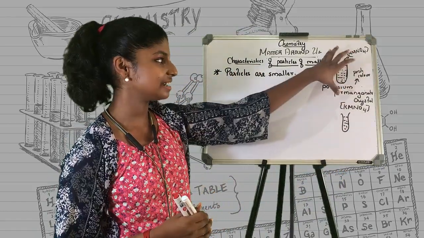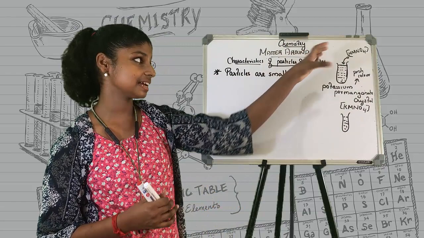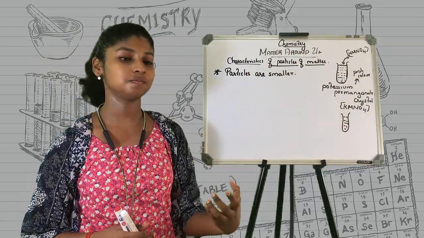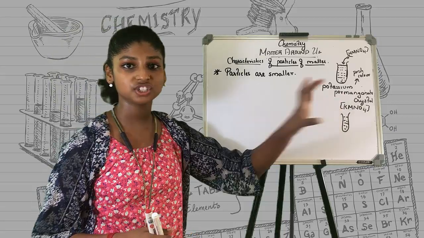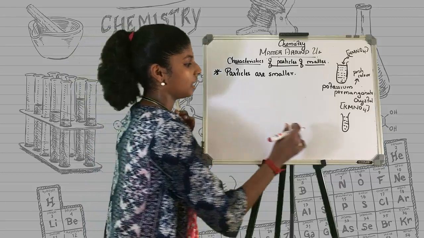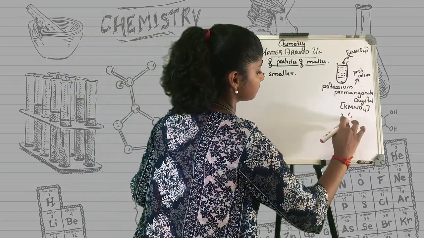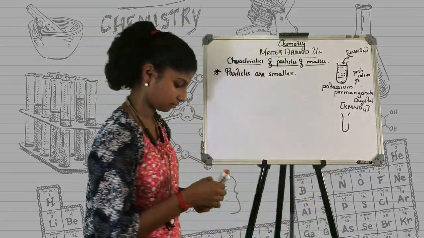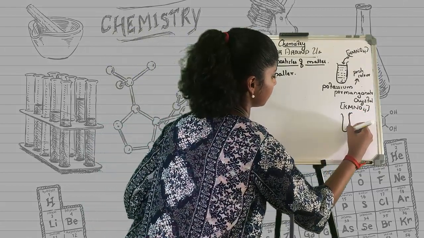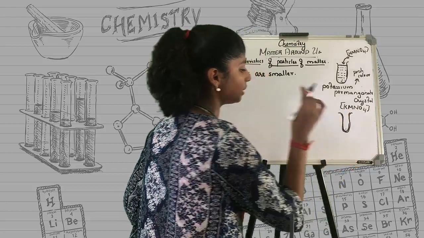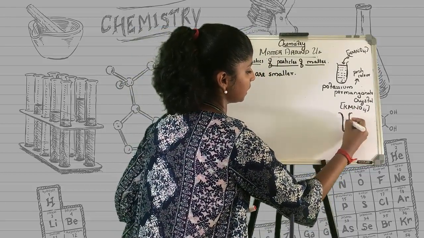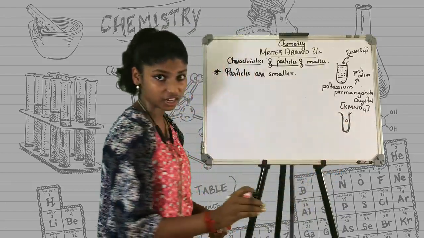We have added potassium permanganate, that is KMnO4, into it, and after a while when we observe it, the color of the water changes into pink. Suppose we have put the KMnO4 here.